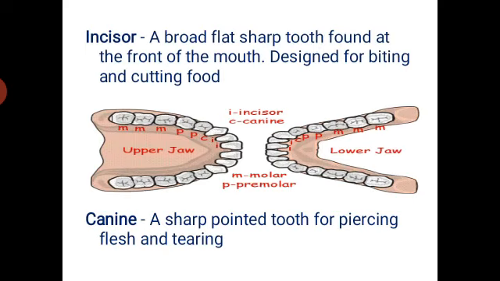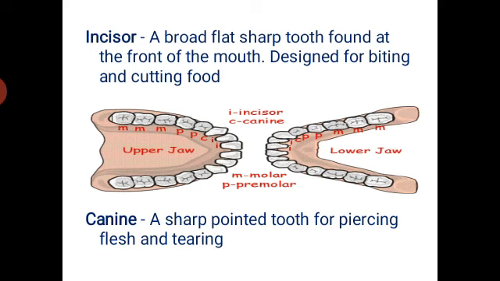The first one is known as incisors. Incisors consist of a broad, flattened shape, sharp teeth, and they are found in the front region of the mouth, and they have been designed for the biting and cutting of the food material. They are present on the premaxillary bones of the upper jaw and dentary bones of the lower jaw. As they have sharp cutting edges, they are useful for the biting and cutting of the food material. So, these are the incisors.